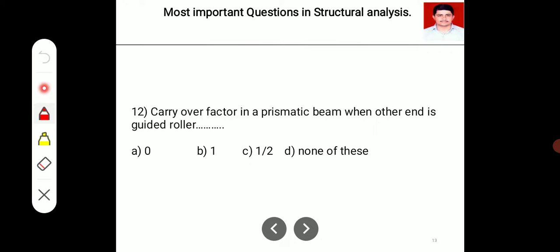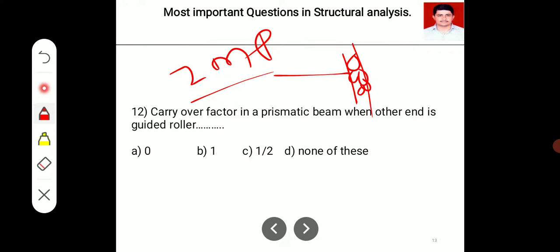Next, the carryover factor in a prismatic beam where the other end is a guided roller. The guided roller is like this. Okay, what will be the carryover factor? Most important question. All the cases are very important, whether it is fixed, hinged, or a guided roller. So what will be the carryover factor? Select the most correct answer from these options.